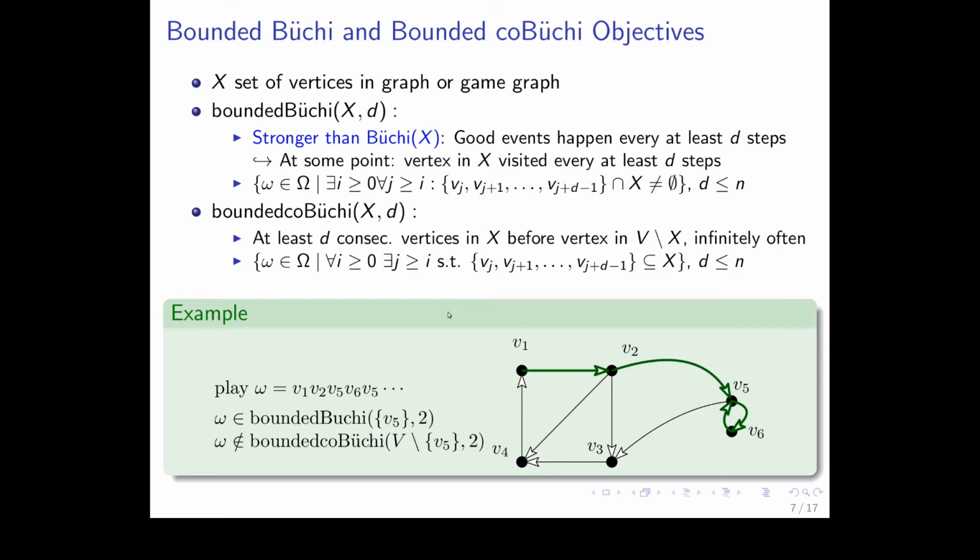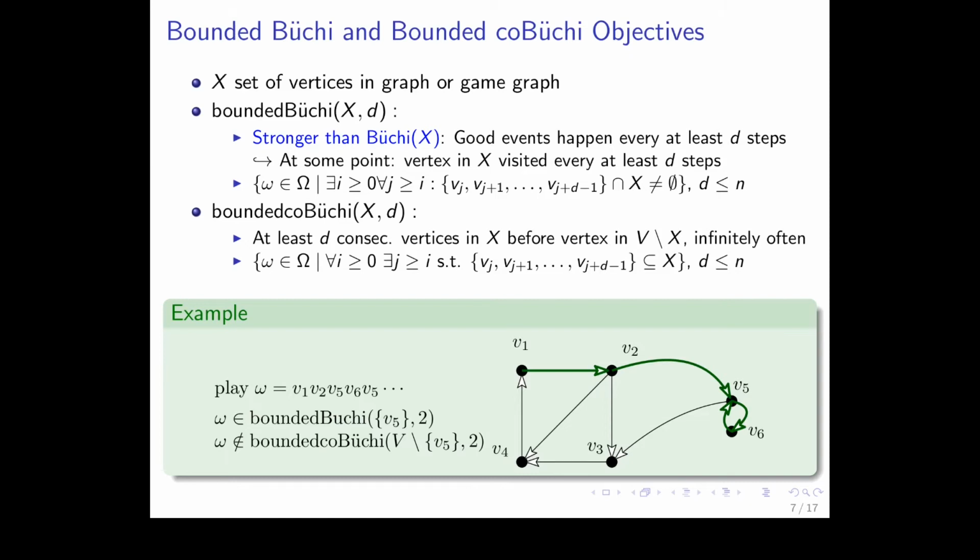Just for the example, consider the play which results from taking the green edges. This is v1, v2, v5, v6, v5. And the play is in the bounded Büchi of ({v5}, 2) objective. Why? Because it visits v5 every second step. Okay, so that's pretty easy and pretty cool. And it's just stronger than Büchi.